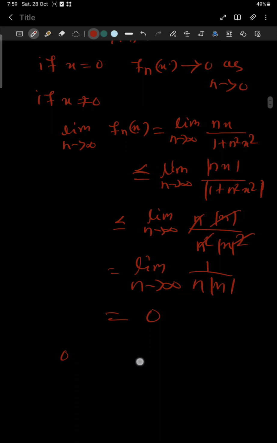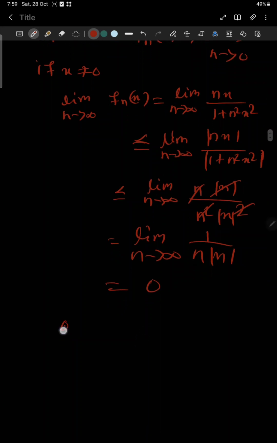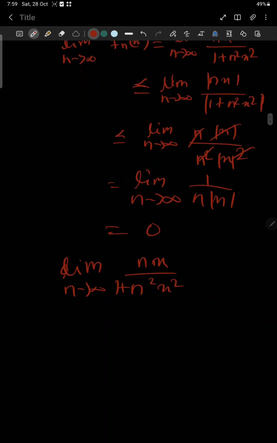This explanation does not look very concrete, but we can simply calculate the limit also. Let me simply calculate it. Limit n tends to infinity of nx by 1 plus n square x square. If we take n common, it gives nx divided by n times (1 by n plus n x square).